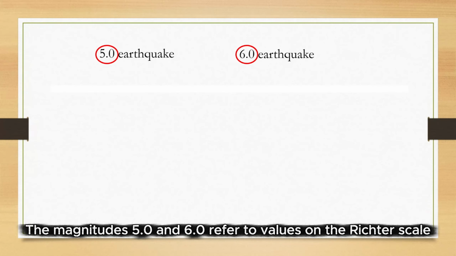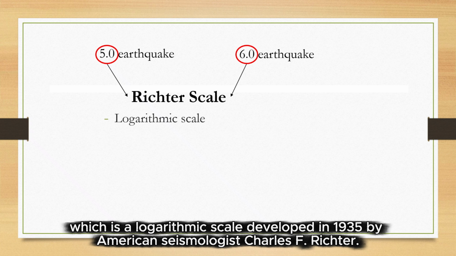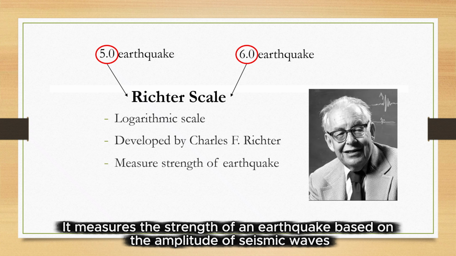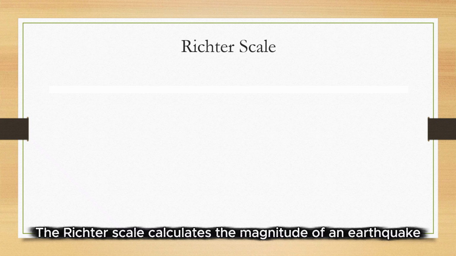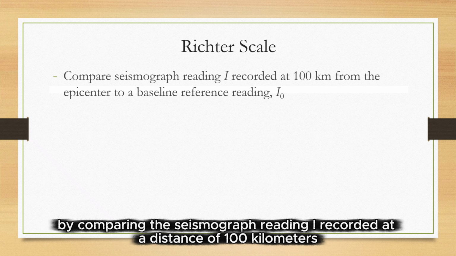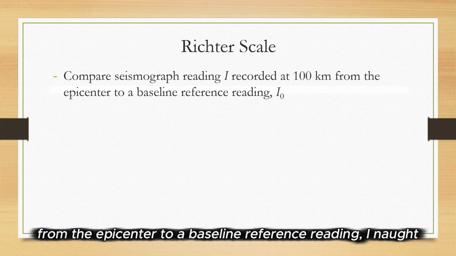Let me show you. The magnitude 5.0 and 6.0 refer to values on the Richter scale, which is a logarithmic scale developed in 1935 by American seismologist Charles F. Richter. It measures the strength of an earthquake based on the amplitude of seismic waves, in other words, how much the ground shakes. The Richter scale calculates the magnitude of an earthquake by comparing the seismograph reading I recorded at a distance of 100 kilometers from the epicenter to a baseline reference reading I0.